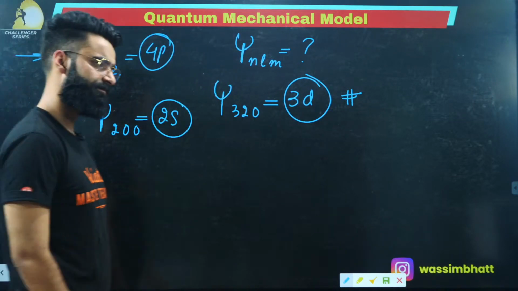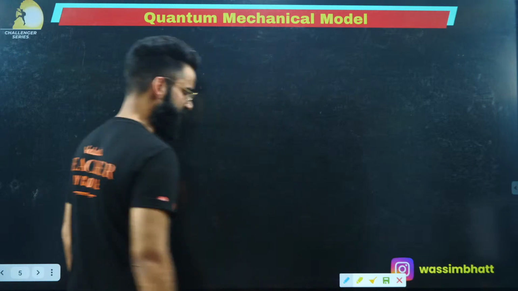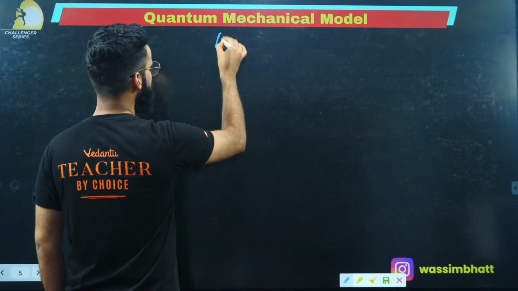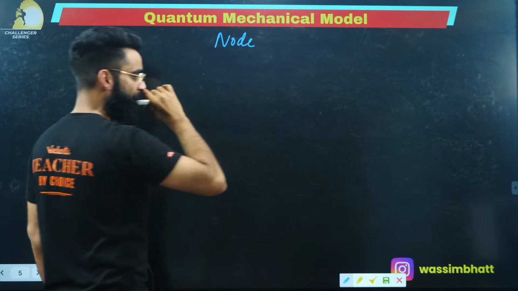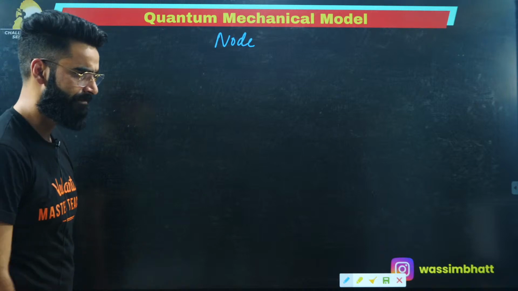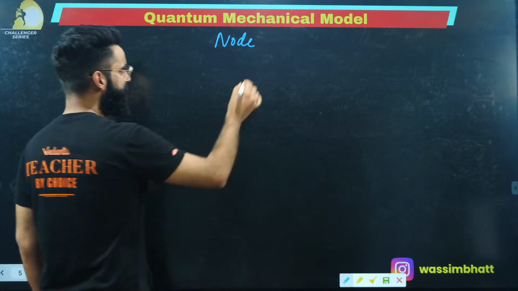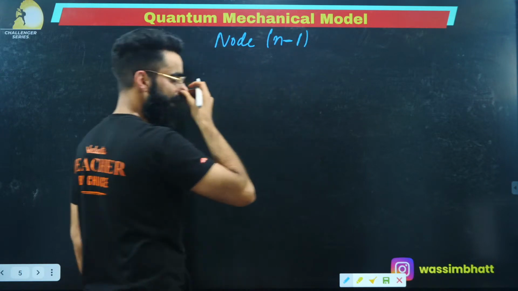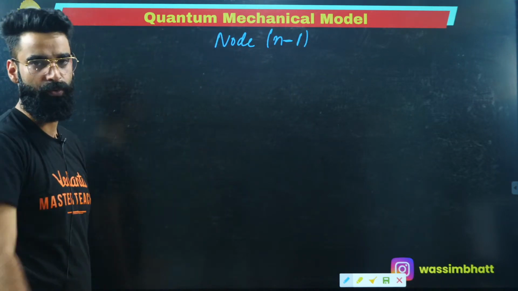Now comes the point. That's what we call a node. Node is the region around the nucleus where the probability of finding the electron is minimum, or the probability of finding the electron is 0. That's something which we call a node. There is a formula to calculate the total number of nodes, and the formula is n minus 1. By this formula, you can calculate the total number of nodes.